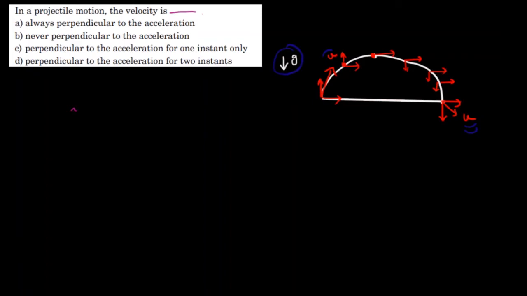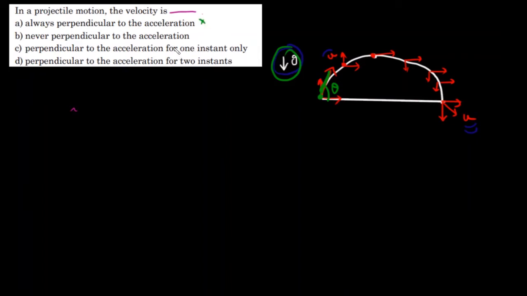Now find out whether acceleration is always perpendicular to velocity or not. Of course not, it is not always perpendicular, because if you take this point itself, the velocity was inclined at an angle theta, but acceleration due to gravity is acting downward. So option A is anyways wrong.